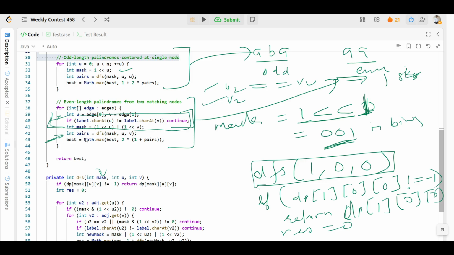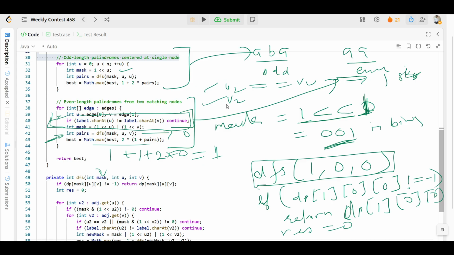What we are calling this pair at 0, we'll say best equals the max of, let's suppose this one is coming 1, and this is 1 plus call 2, right? So it will also come 1. So this pair is 0, and best is coming 1.